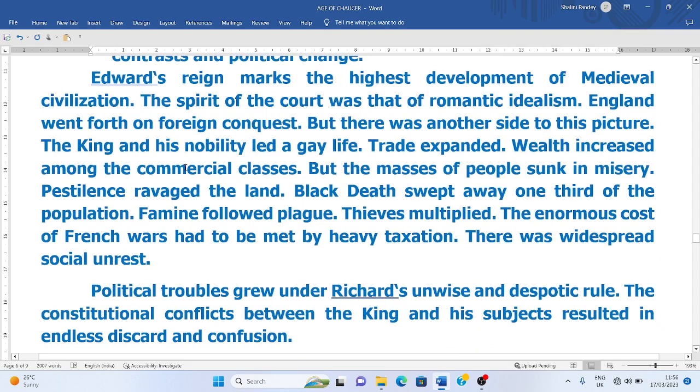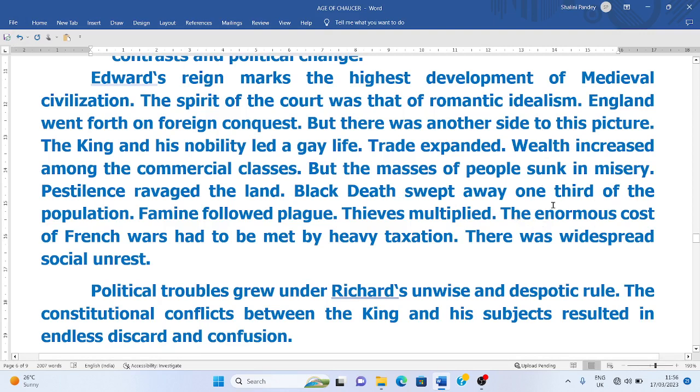England went forth on foreign conquest, but there was another side of this picture. There was a dark side of this picture also. The king and his nobility led a very gay life, a very aristocratic, very loose kind of life, and trade expanded in England and in Europe. Wealth increased among the commercial classes of the country, but the masses sunk in misery.